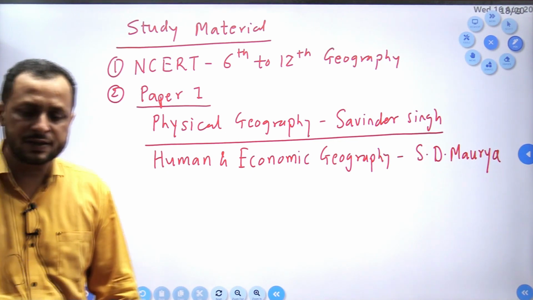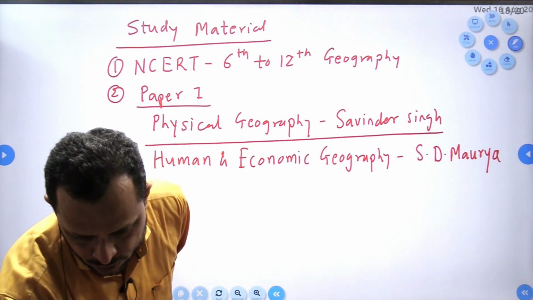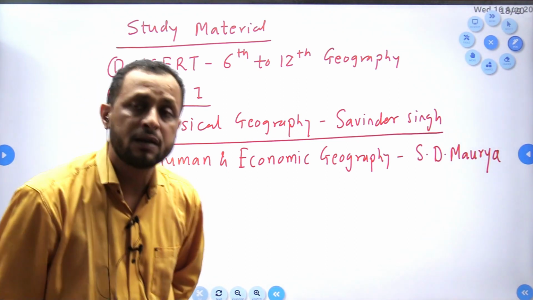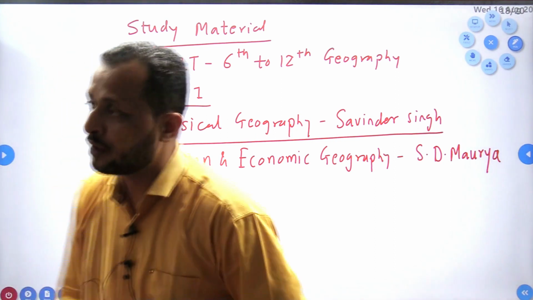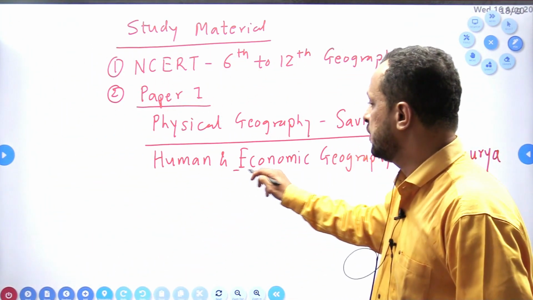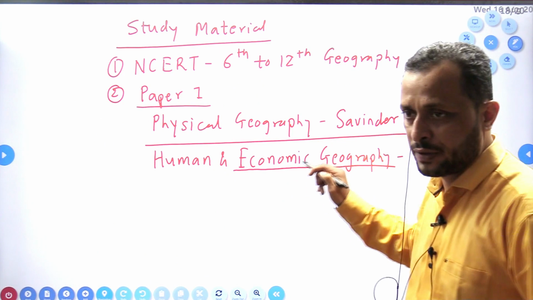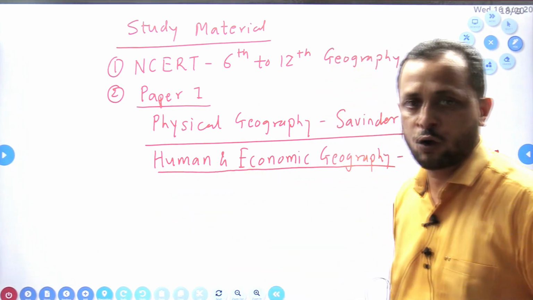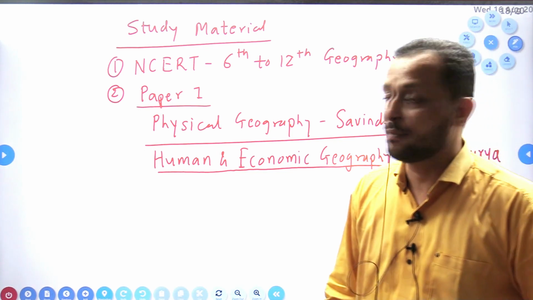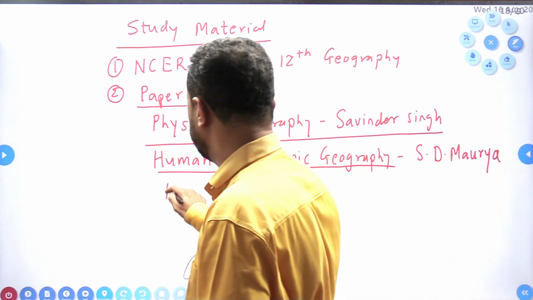Now many students refer to which book? They refer to Human Geography by Majid Hussain. But the problem with that book is what? He has not covered much of economic geography in that book. So better we refer to Human and Economic Geography by S.D. Maurya.